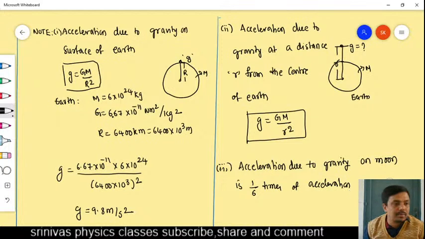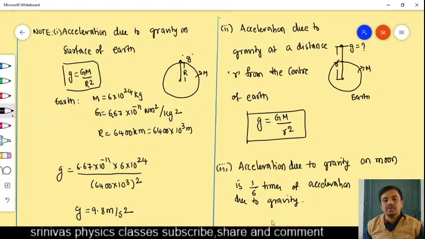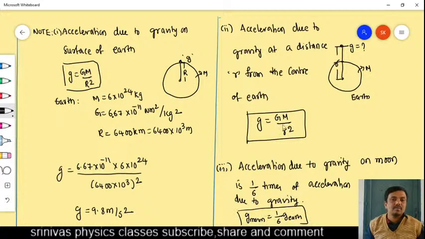Up to acceleration, it is appearing, na? Right. 1 by 6 times the acceleration due to gravity. That means g on the Moon is equal to 1 by 6 times g on Earth. On the Moon, the acceleration due to gravity is less because the mass of the Moon is less.